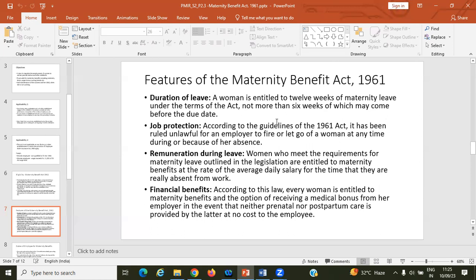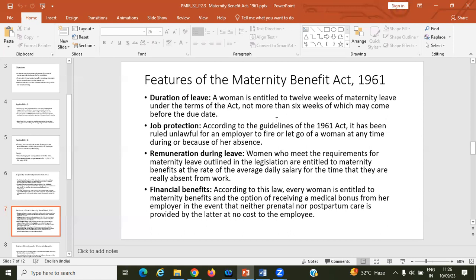So these are the main features of the act: leave, job protection, how the person is protected, then remuneration, meaning the wages and salary during the leave, all calculated. Other than all these things, you'll get some financial benefits.